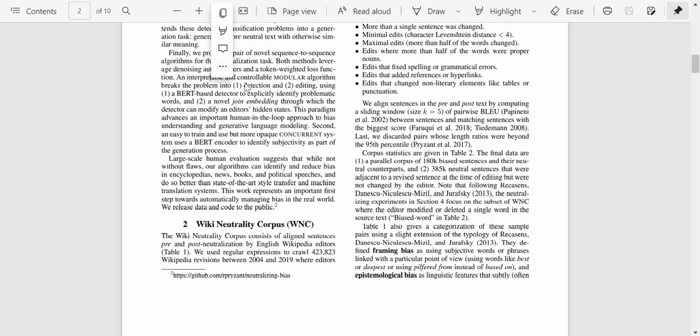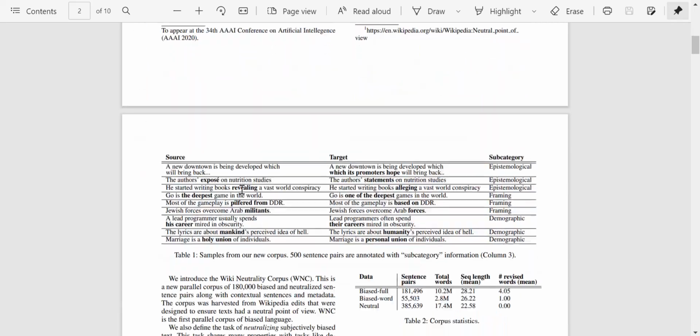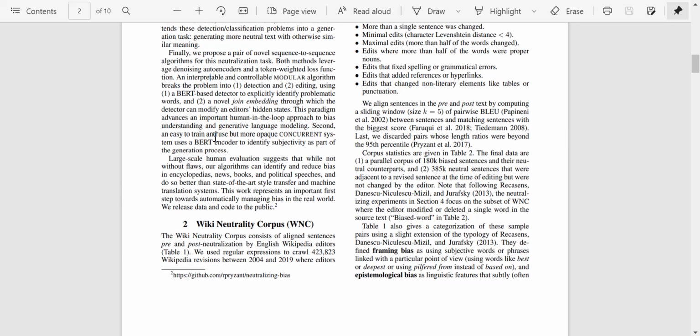An interpretable and controllable modular algorithm breaks the problem into detection and editing, using a BERT-based detector to explicitly identify problematic words. This is the same as the stuff which we discussed in the abstract, right? What they're essentially describing is what they've done in the paper, and then they've used a novel joint embedding through which the detector can modify an editor's hidden state.